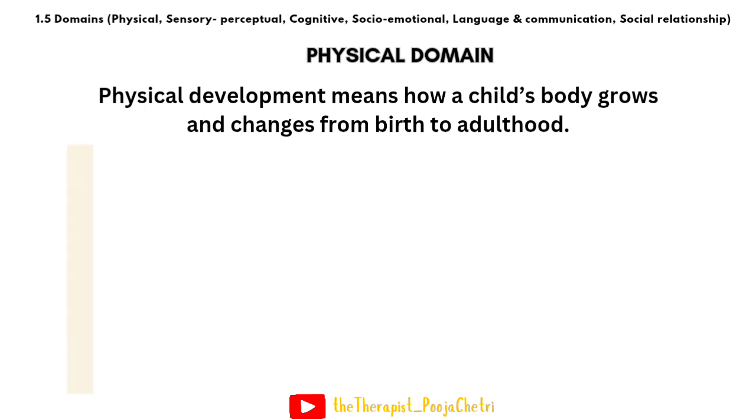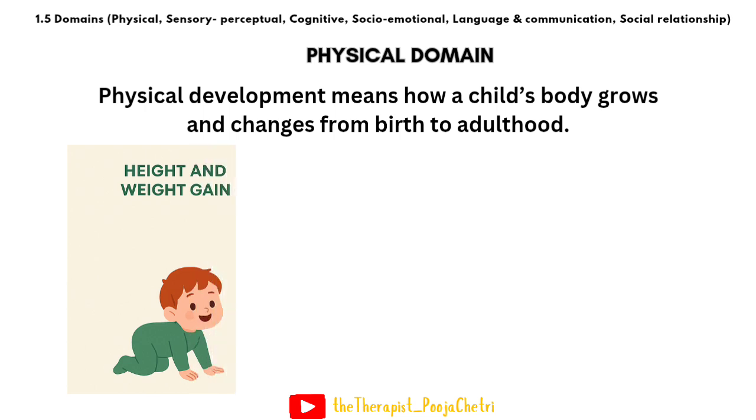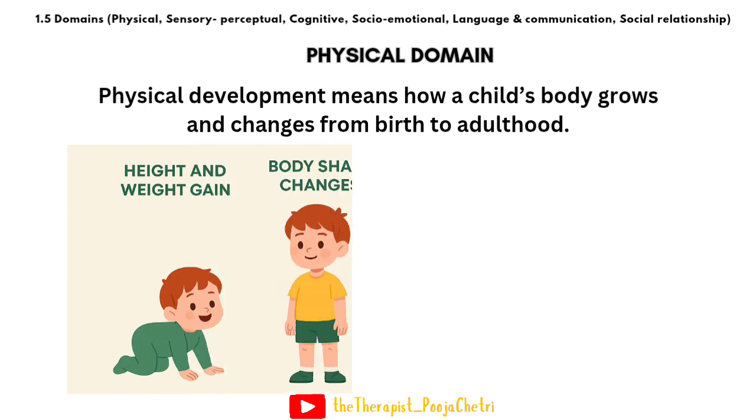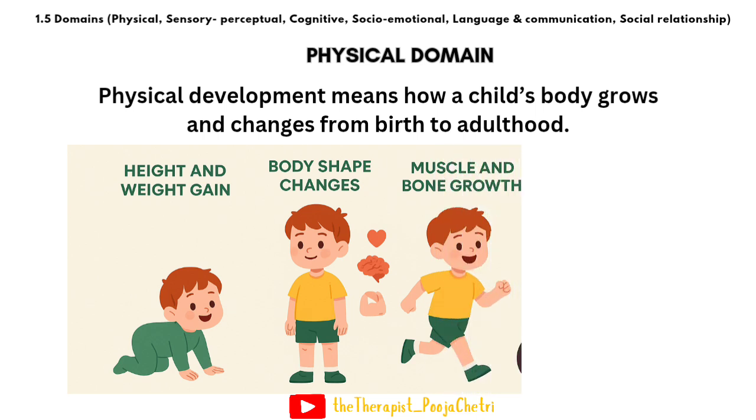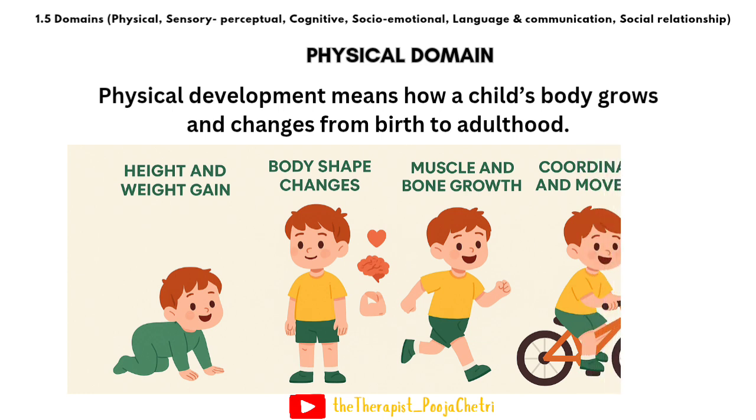It includes height and weight gain, that means from being a tiny baby to becoming a tall adult. Next is body shape changes, like longer legs during childhood. And next is internal growth, like the heart, lungs, and brain development. Also muscle and bone growth, that means gaining strength to walk, run, or even to play. And the last is coordination and movement, that means learning to sit, walk, jump, and hold things. So these all 5 are the major changes we can see in physical development.